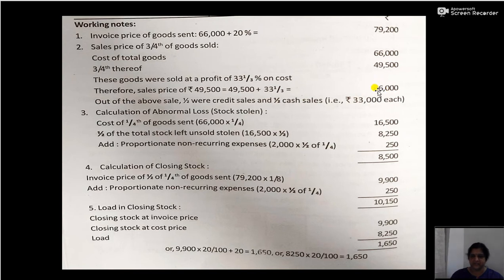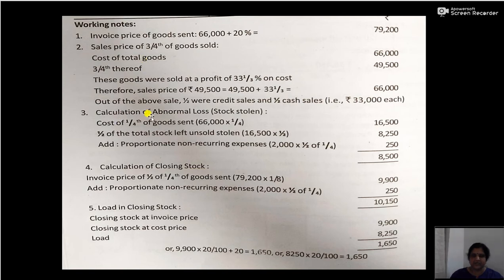Now out of this 66,000, half is on credit basis. So cash basis will be half and credit basis will be half, so 33,000 each. That is 66,000 into 1 by 2 each. So half is on cash basis and half is on credit basis, 33,000 each. So this is the calculation of sales. First we calculated the invoice price, then we calculated the sale price.